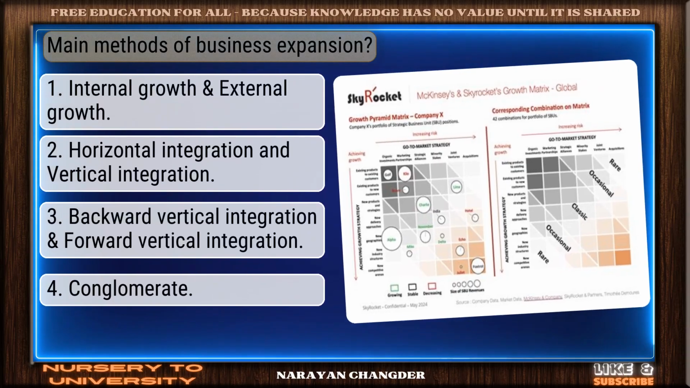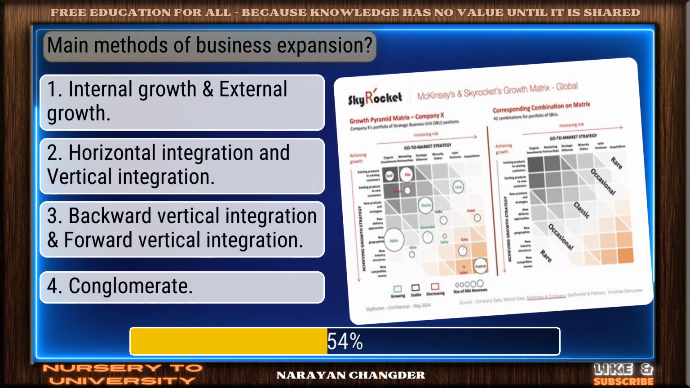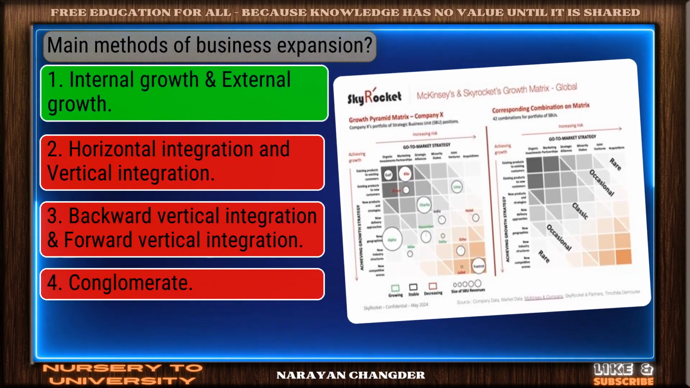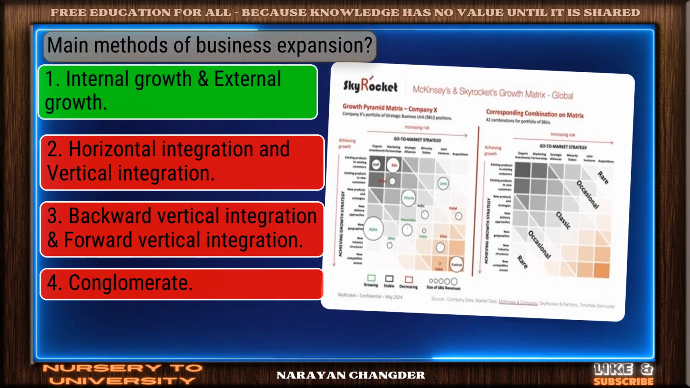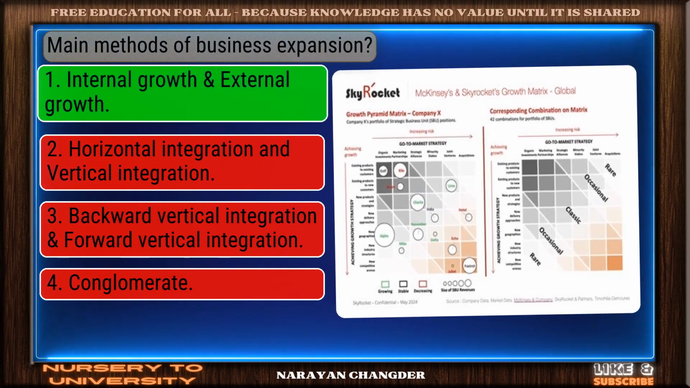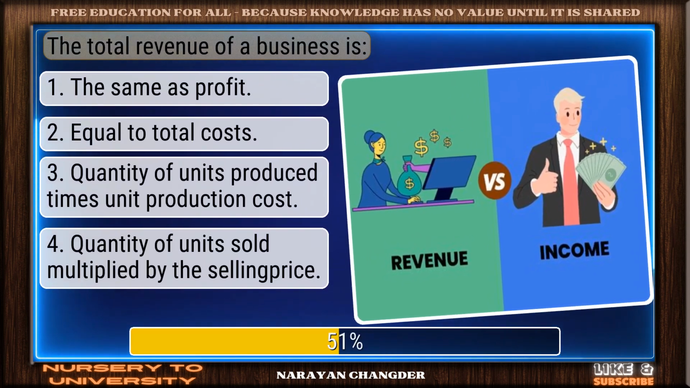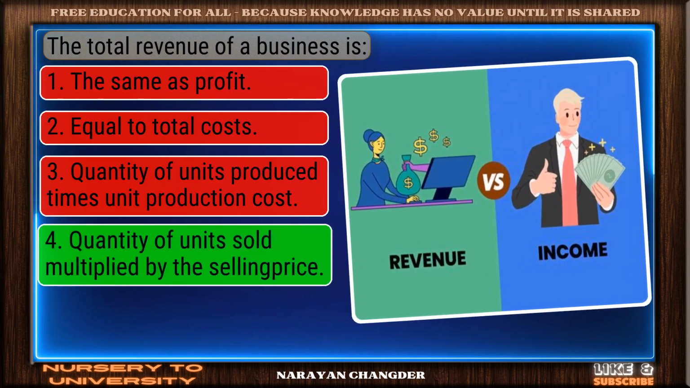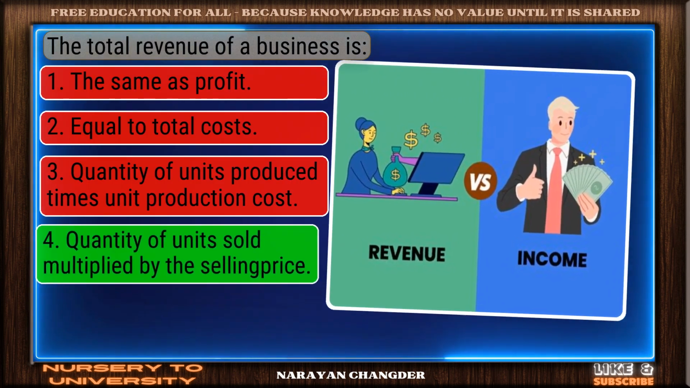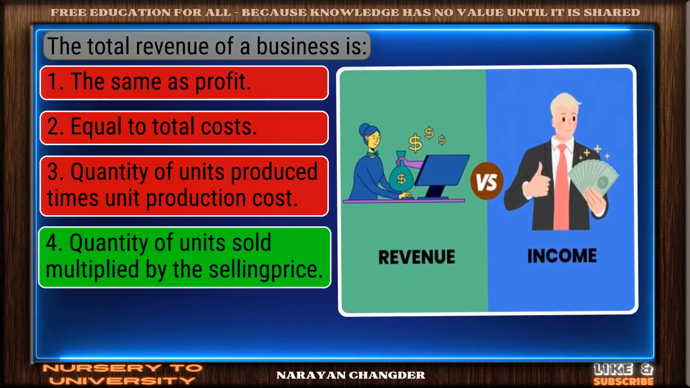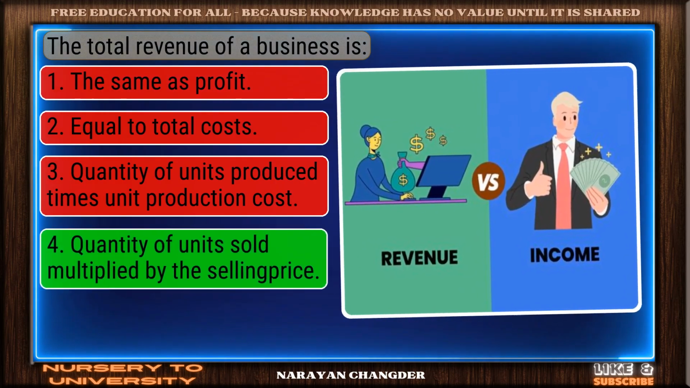Main methods of business expansion. You're right. Internal growth and external growth is the correct answer. The total revenue of a business is. Strong choice. Quantity of units sold multiplied by the selling price is the right answer.